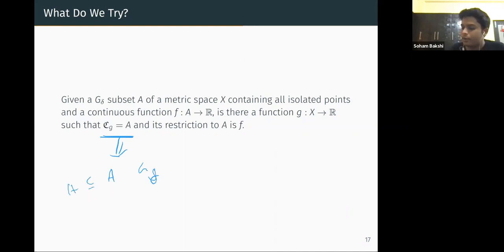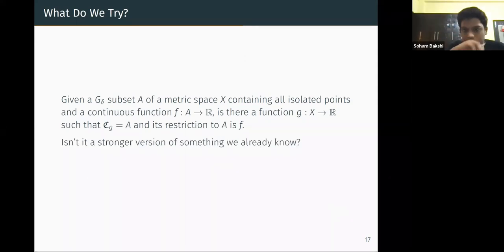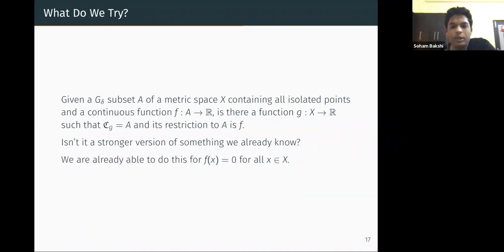But again, this is something which is new; we haven't proved this before. So what have we proved? This is kind of something stronger than the thing we proved.